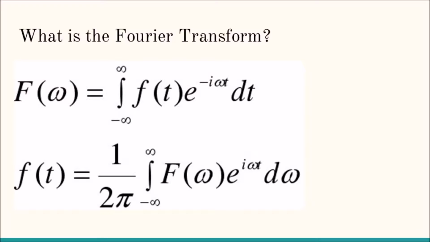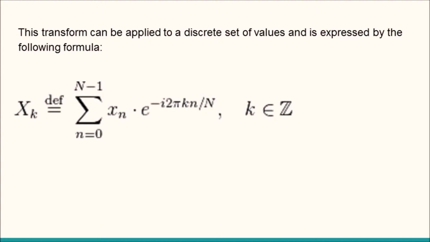The general transform of a function in the time domain to the frequency domain can be expressed by the equation that you're going to see here, and that's just the Fourier transform. It can be applied to a discrete set of values and expressed in the next formula that you'll see there.